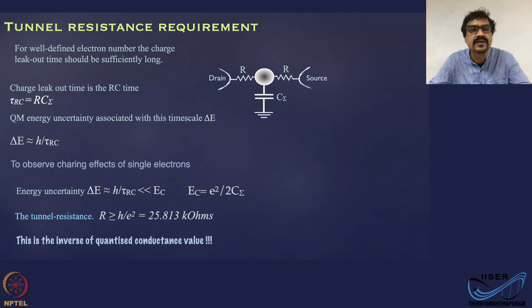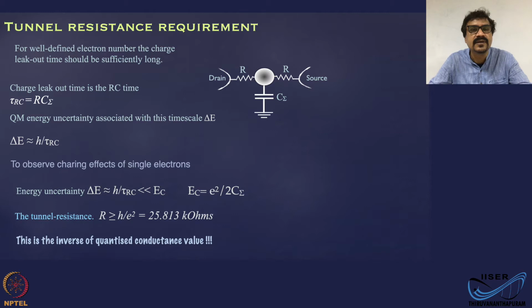Okay. But now let us look at it electrically, because these are electrical circuits, but you are observing quantum mechanical effects. So electrically, what does this time uncertainty mean? You have a quantum dot with a certain capacitance C sigma.